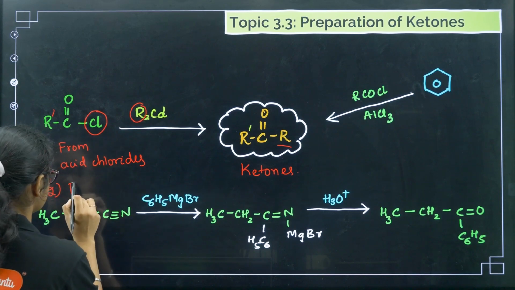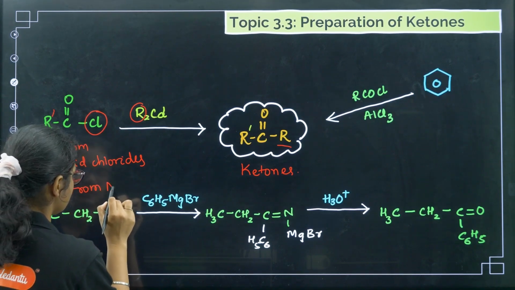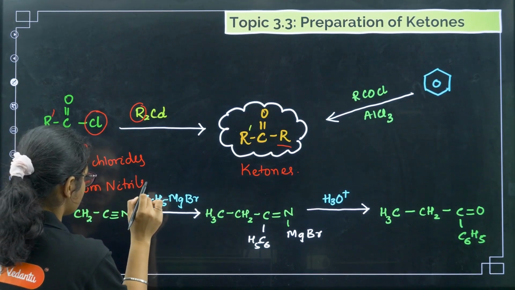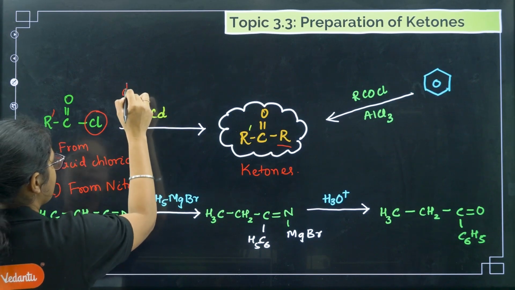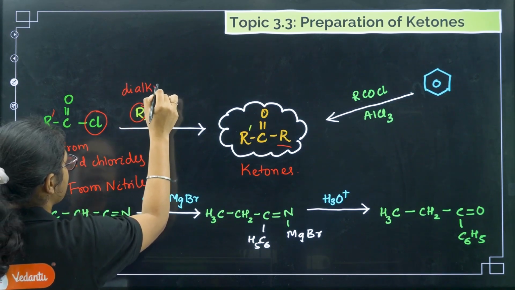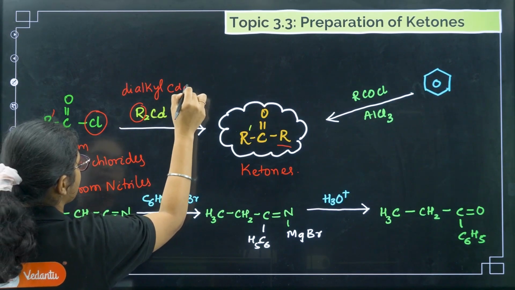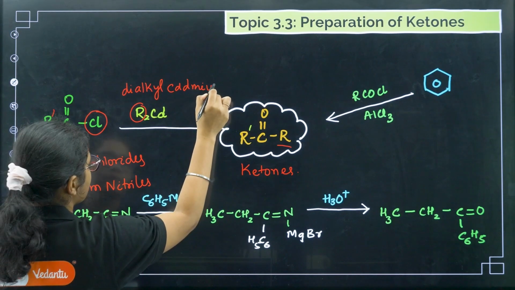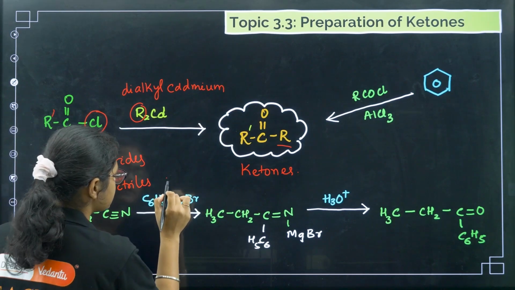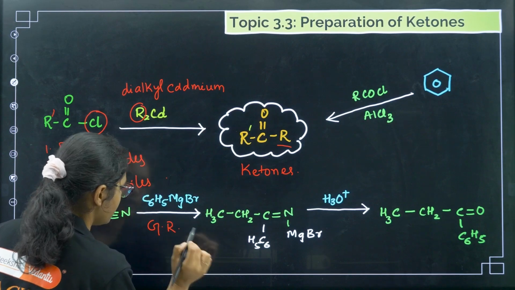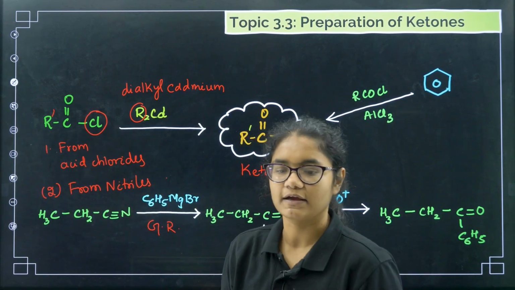Now coming to the second method, from nitriles. This is a little important one. Here with acid chlorides we used dialkyl cadmium compounds, but with nitriles we use Grignard reagent. We have to use Grignard reagent.